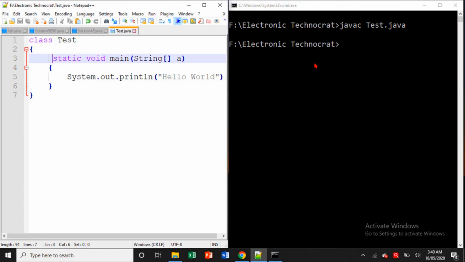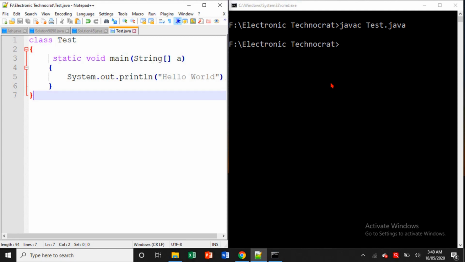Compile time error means whenever we write javac and then we get any error, that error is known as a compile time error. And whenever we write java as a command and provide the .class file and then we get any error, that error is known as a runtime error. So now, will we get a compile time error or a runtime error if we don't write public here? Think first.